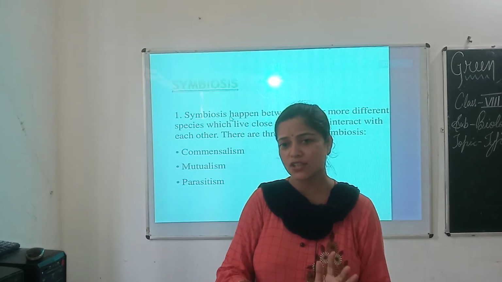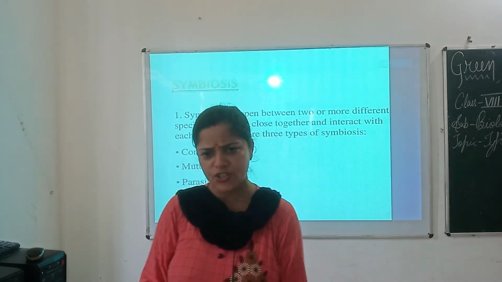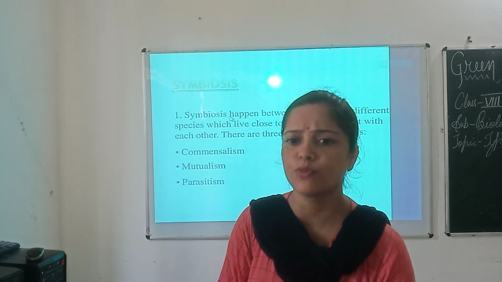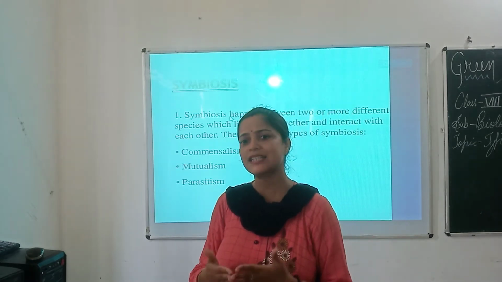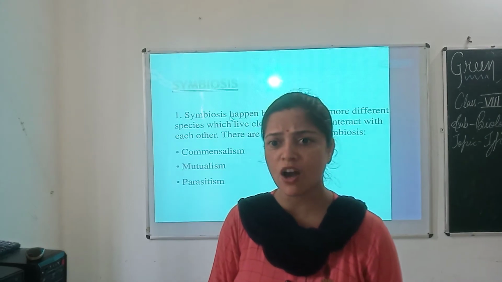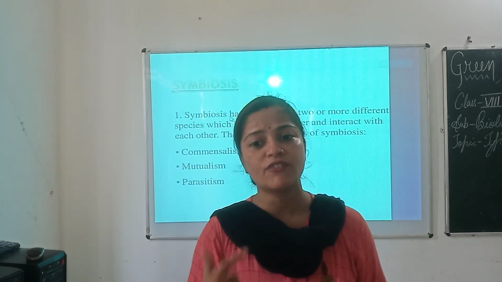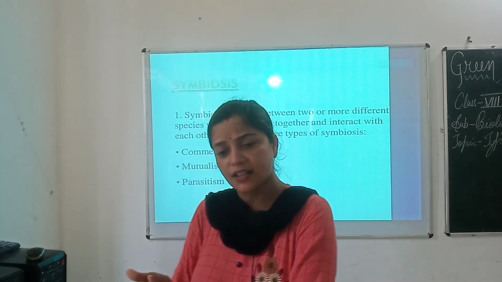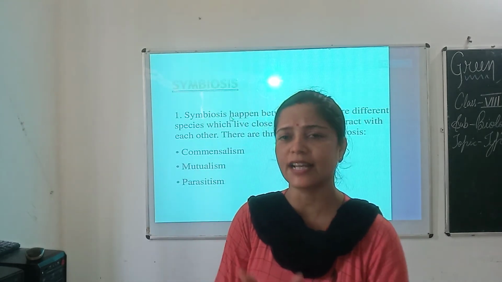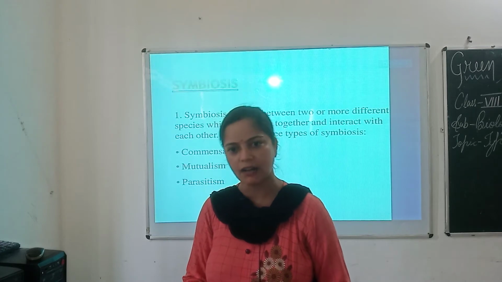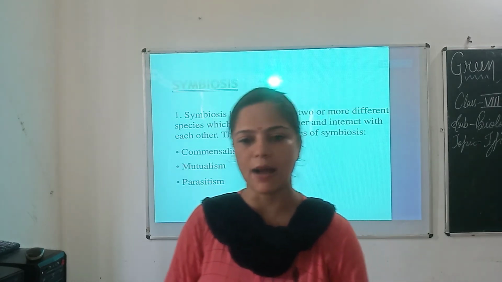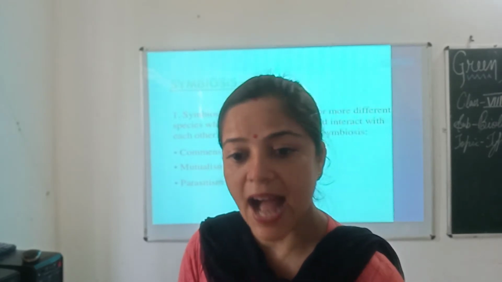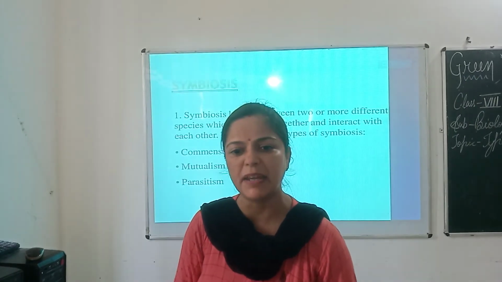So what is symbiosis? Symbiosis is a relationship between two organisms in which both organisms get mutual benefit. An example is lichen, which consists of alga and fungus. The alga provides food to the fungus and the fungus provides protection, water and minerals to the alga. Clear? Now another example is Rhizobium bacteria and leguminous plants like pea.